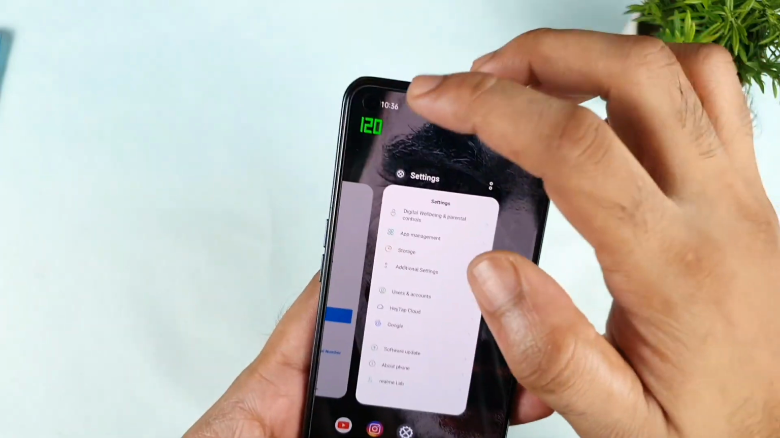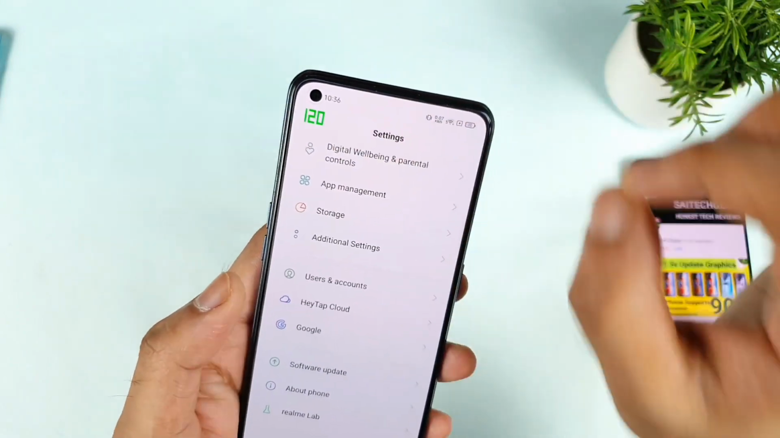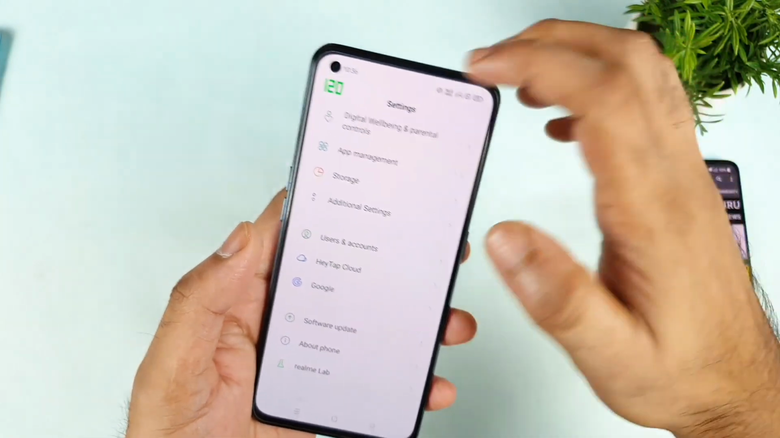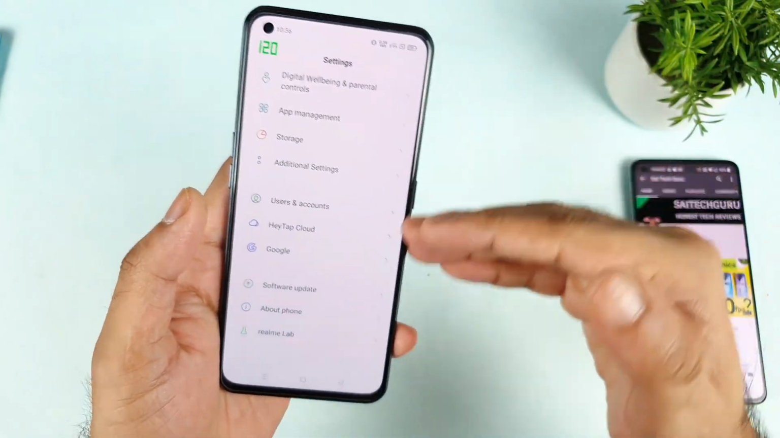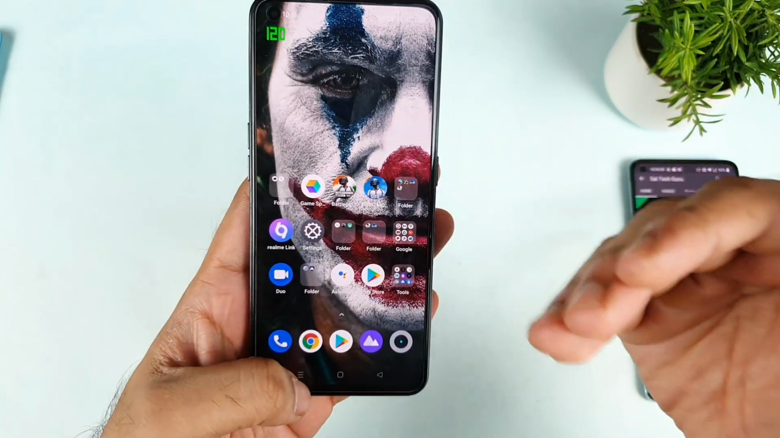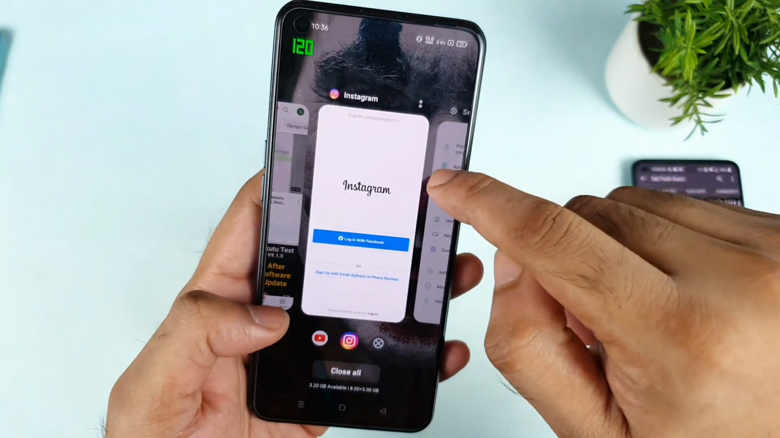For that purpose, I'm using a real-time refresh rate meter. This is a real-time refresh rate. This is not the FPS meter. This is a refresh rate. Whenever the app is optimized to support the higher refresh rate, it will try to display 120. If the application is not optimized, it will display 60. In this way, we'll be able to know whether it's supported or not. Right now YouTube and Instagram are loaded, as you can see clearly, friends.